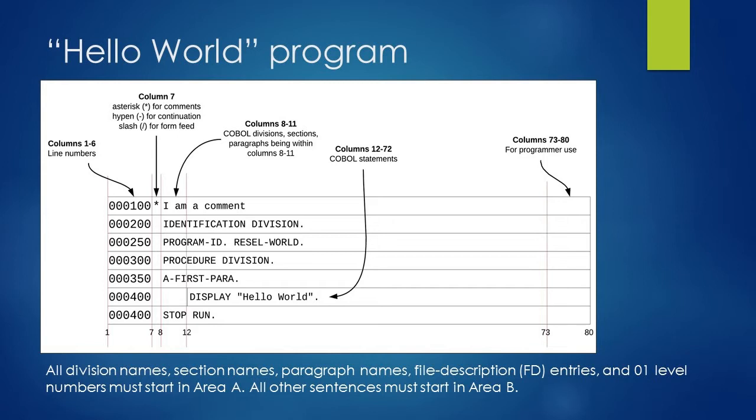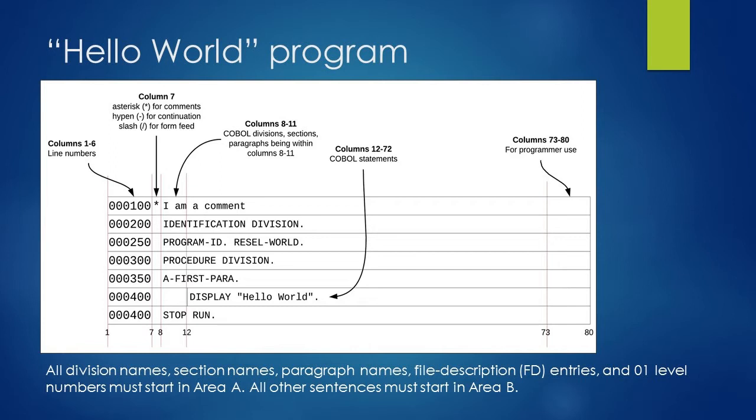The next line, line number 200, has identification division. Identification division is the first division which tells about the identity of the program, and it has one statement which says PROGRAM-ID, and the program name is HELLO-WORLD in line 250.